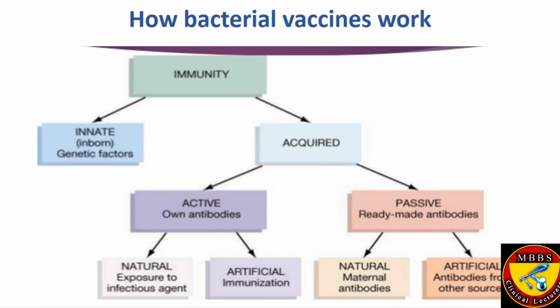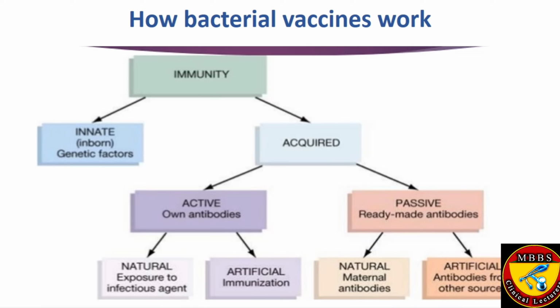Mostly these are given to compete with the exotoxins which are produced by different types of bacteria. They inactivate the exotoxins, and these antibodies can be natural maternal antibodies or artificial antibodies from other sources, which are preformed antibodies obtained from any other person or animal.